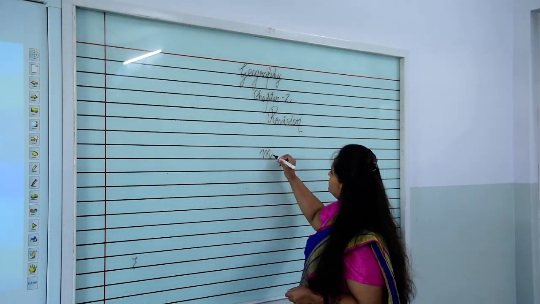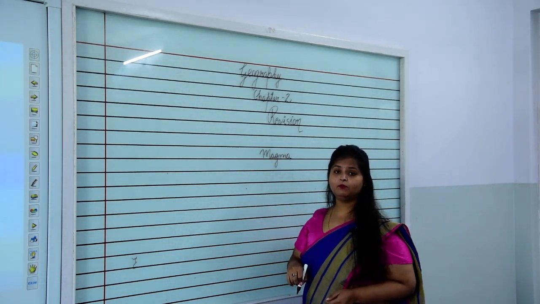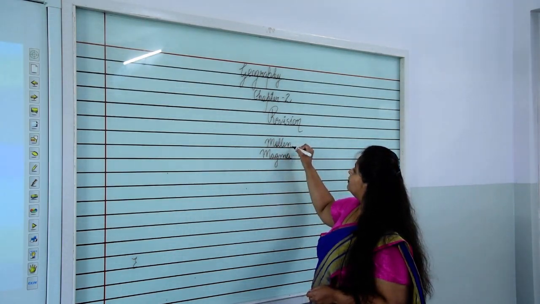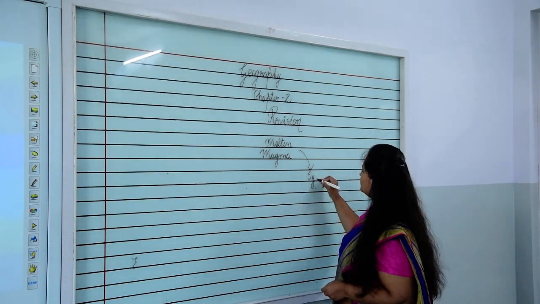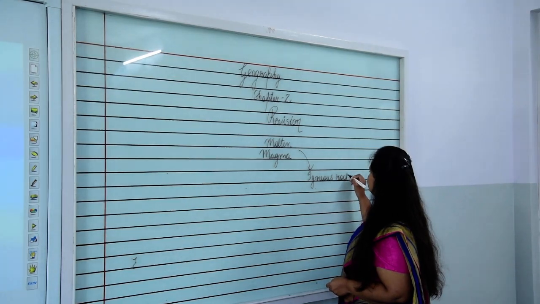See, magma is there, molten magma is there. Molten magma is converted into igneous rocks.